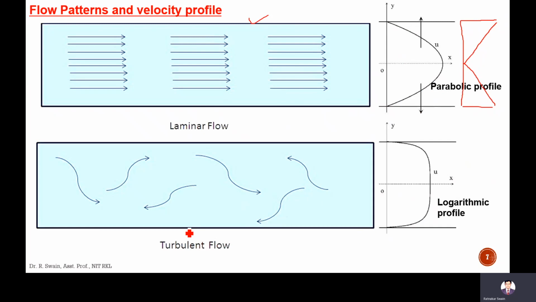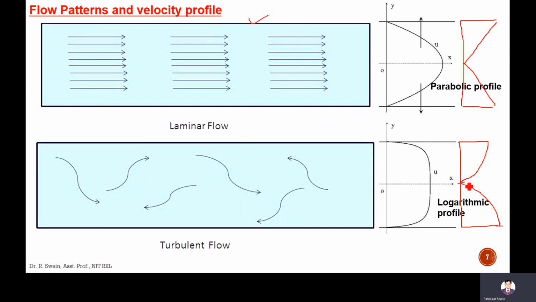But in case of turbulent flow, you can see these layers are mixed with each other, and the velocity profile is logarithmic. The shear stress is maximum at the edges and minimum, or zero, at the center. The profile is not a straight line.